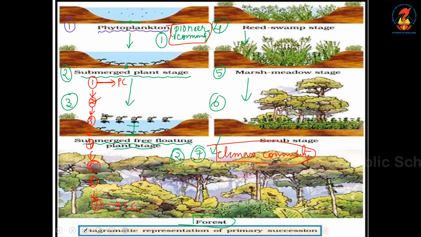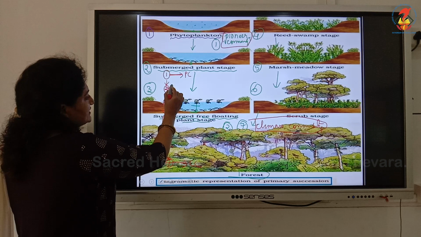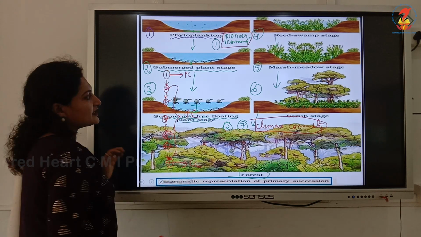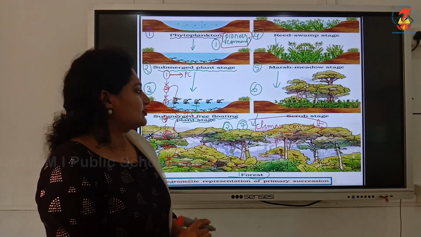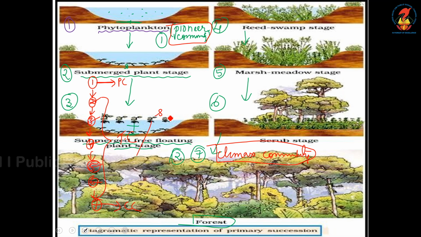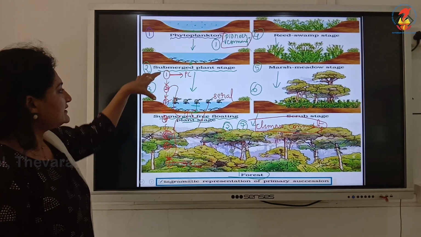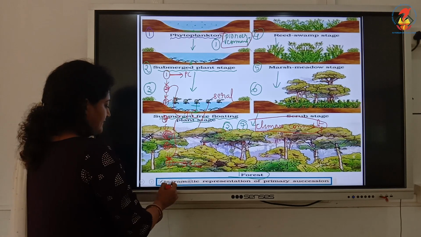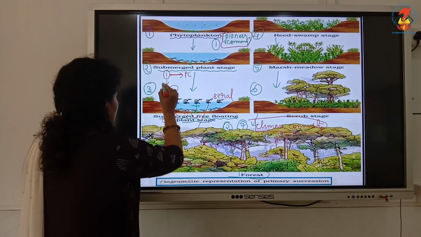So what is the name for the second, third, fourth, fifth, sixth? These will be called the transitional communities. So they get the name transitional communities or seral communities. Seral, S-E-R-A-L, seral communities. And this entire sequence from 1 to 7 is known as a sere.